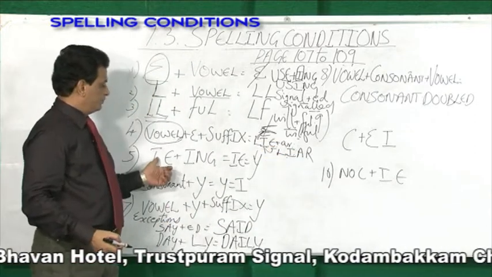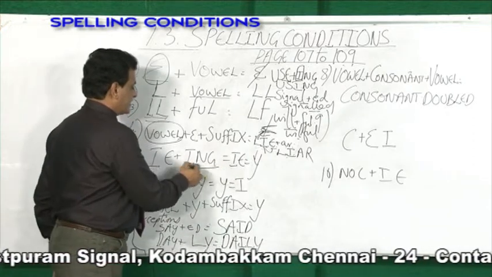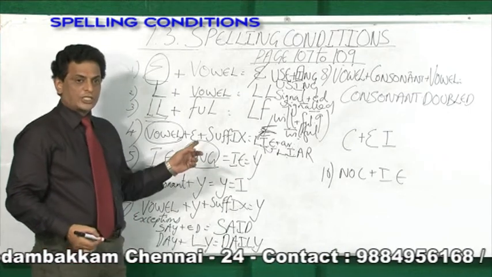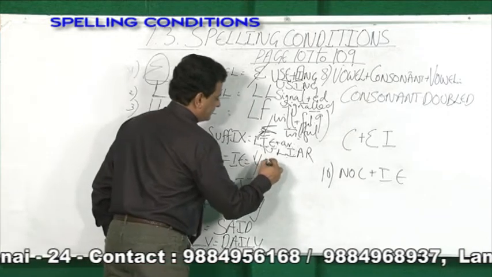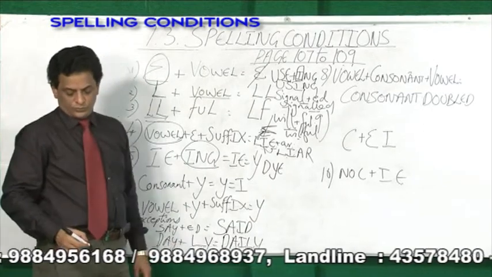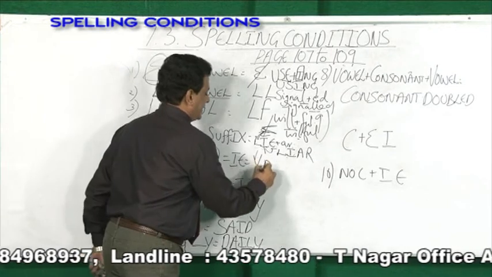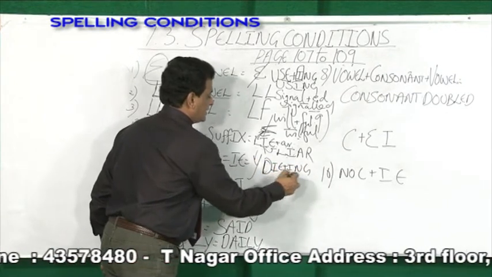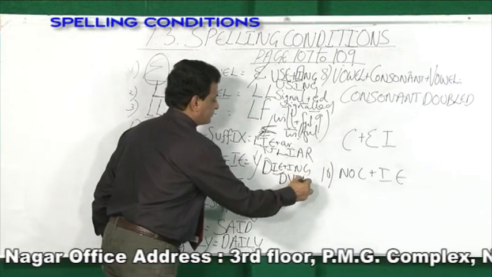The fifth rule, any word ending with IE, if it is added with suffix ing, what will happen? The IE changes into Y. For example, die, D-I-E, plus ing, this IE changes into Y. So, it becomes dying.